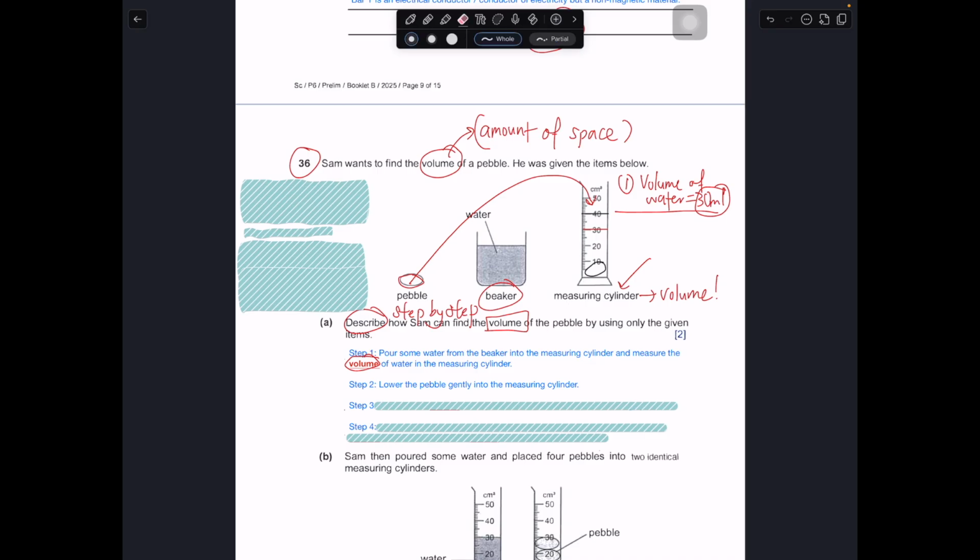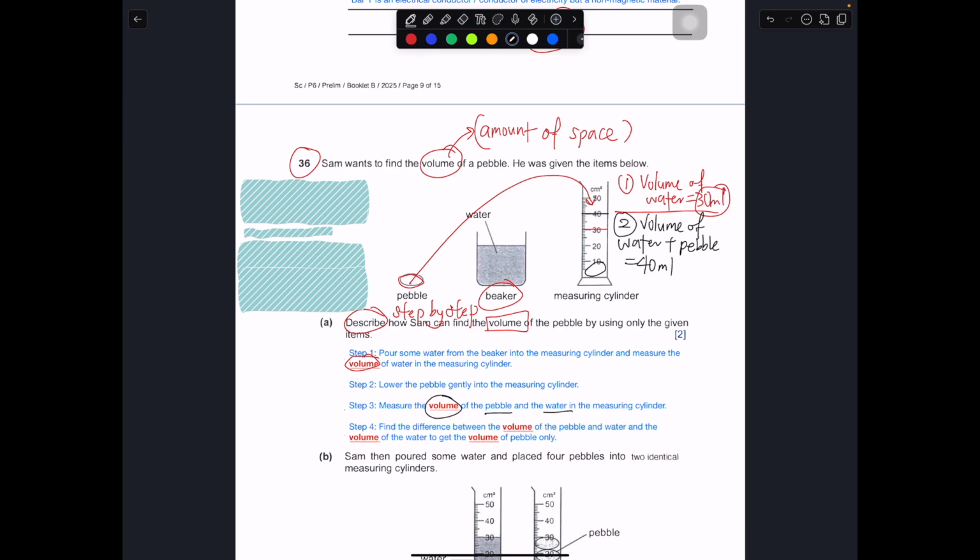Now what do you do? You measure the volume of the new water level, which is the pebbles and the water. So step 2 represents the volume of water plus pebbles, which is 40 ml. Last step, you just find the difference. Take number 2 minus number 1. 40 ml minus 30 ml, you get 10 ml.